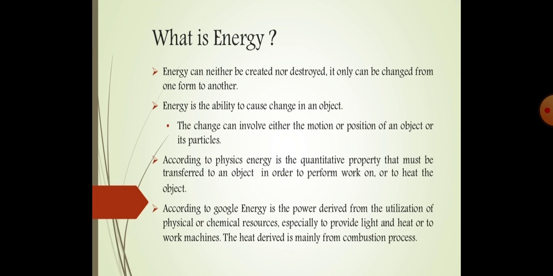In other words, the ability to do work is called energy. The change can involve either the motion or position of an object or its particles. So with the help of energy we can change something, either motion, position or anything.